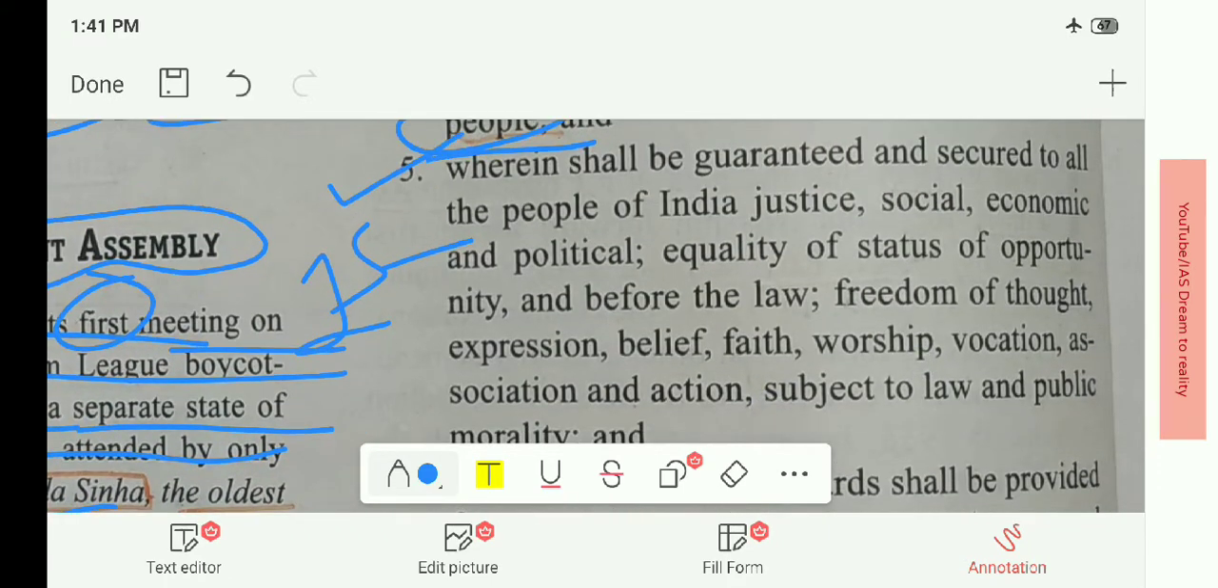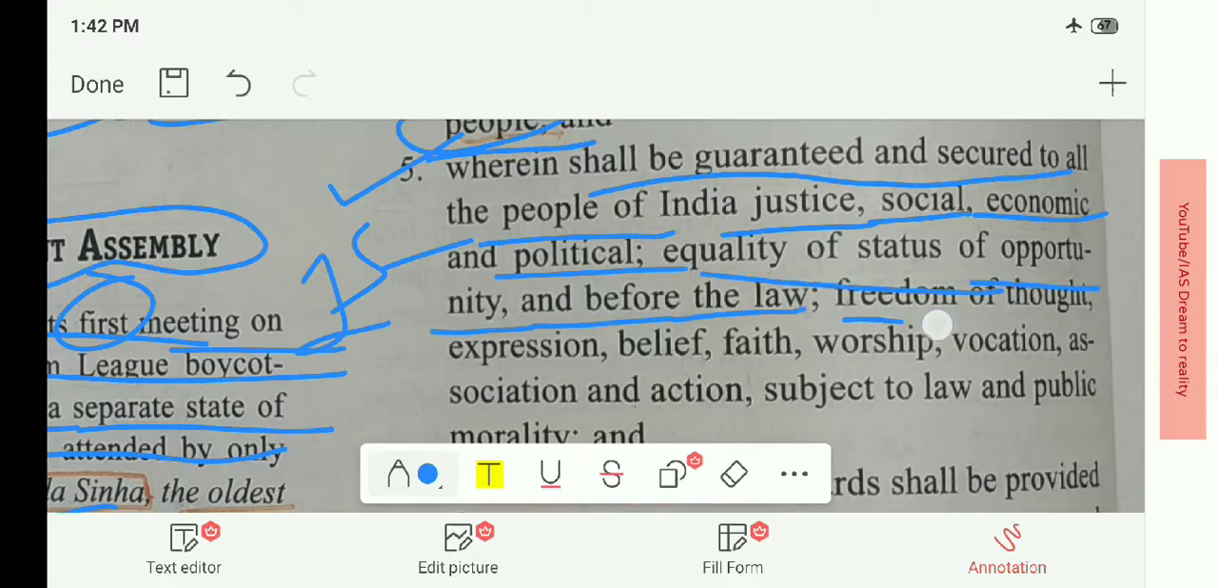See, the fifth point is very important as it will lead to the complete body of the present preamble of India. Fifth point, wherein shall be guaranteed and secured to all the people of India justice, social, economic, and political; equality of status, of opportunity and before the law; freedom of thought, expression, belief, faith, worship, vocation, association, and action, subject to law and public morality.